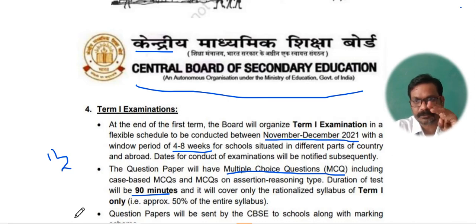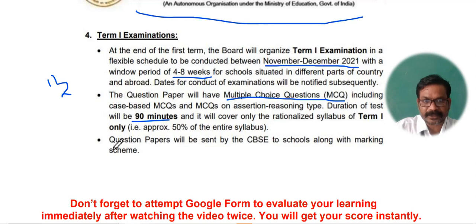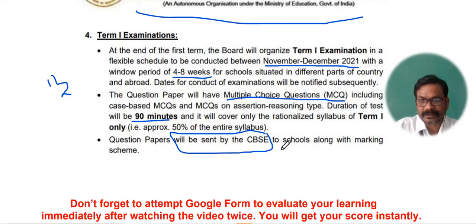For poetry, if we talk, 3 poems are included. That is, My Mother at 66, second, Elementary School, and third one, Keeping Quiet. 3 lessons of the Vistas book are also included. So, the last and most important thing, the question paper will be sent by CBSE. It will not be set by your school teacher. The question paper will be sent by CBSE to the school along with the marking scheme.